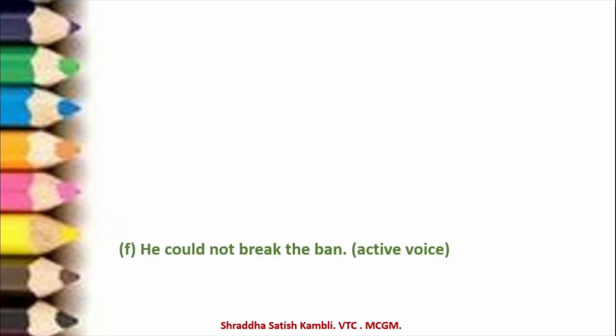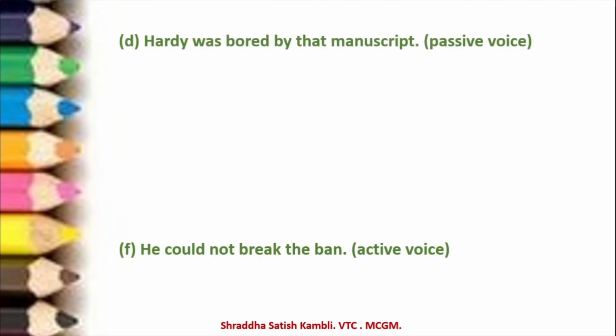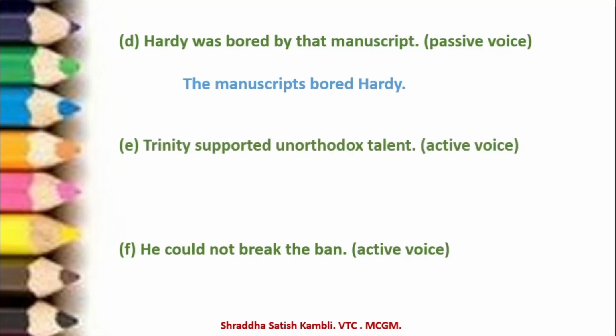Let us go to the last examples. Hardy was bored by that manuscript. It is in the passive voice. How will you make it active? The manuscript bored Hardy. The next example, Trinity supported unorthodox talent. Active voice. How will you make it passive? Unorthodox talent was supported by Trinity.